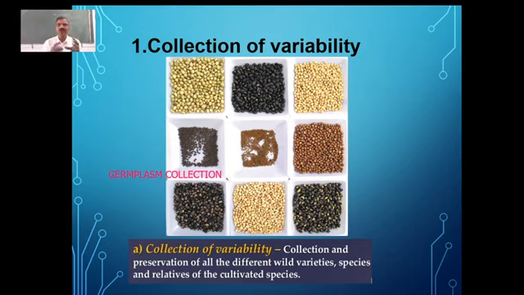Like this, whatever varieties of crop seeds are available for that particular species of plant are going to be collected. And they are going to be thoroughly studied, and whatever characteristics they possess are going to be documented.